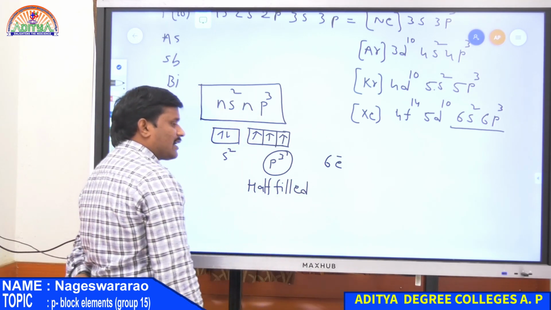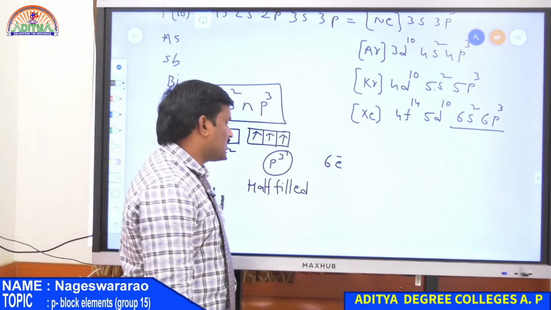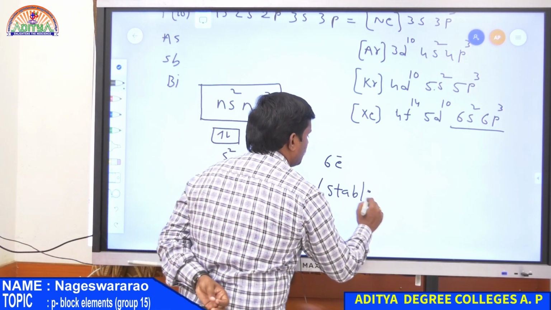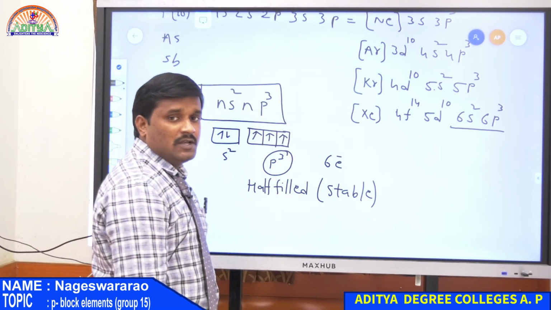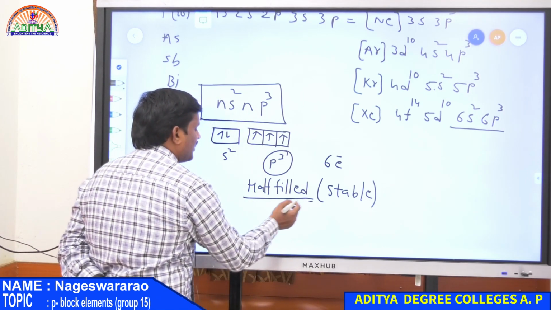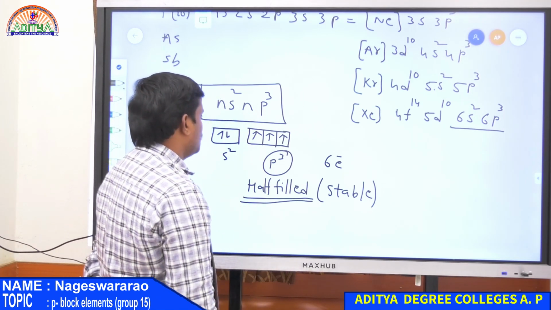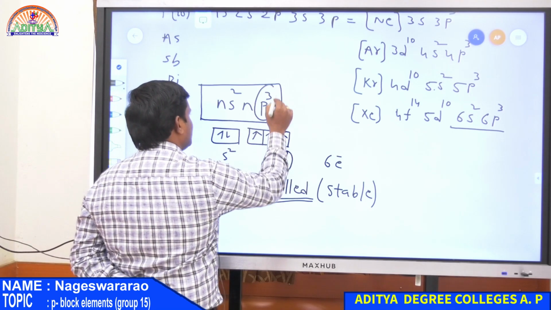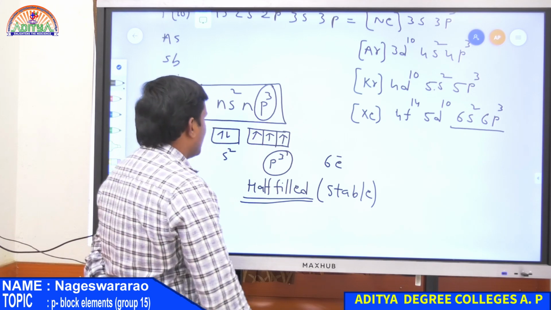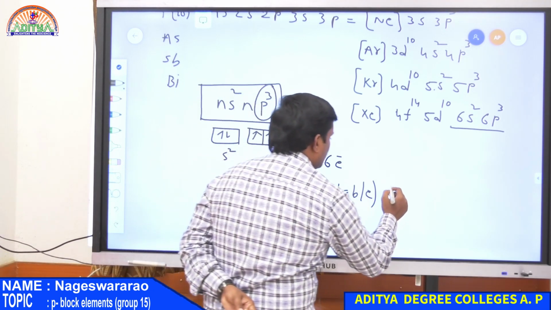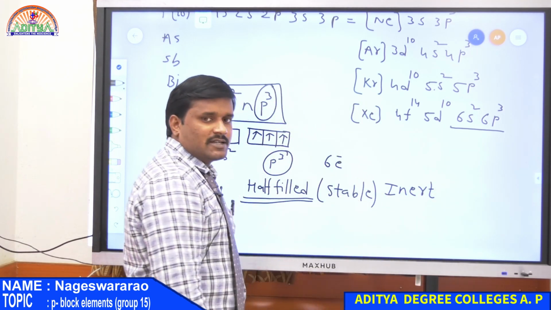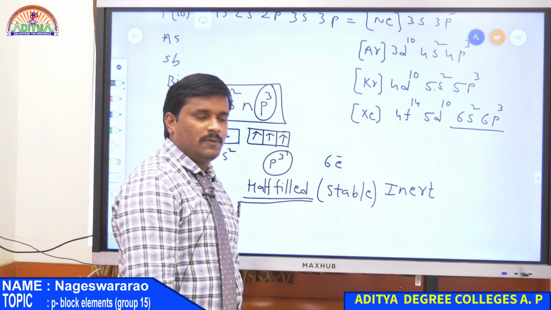We know that either completely filled or half filled electronic configuration is always stable compared to the remaining ones. Therefore compared to 13th and 14th group, 15th group elements are stable because all are having a half-filled configuration, that is ns2 np3. So here there are 3 electrons out of 6, therefore it is half-filled configuration. That is why nitrogen family elements are stable. It means these are inert. So these are the inert elements compared to 13th as well as 14th group elements.